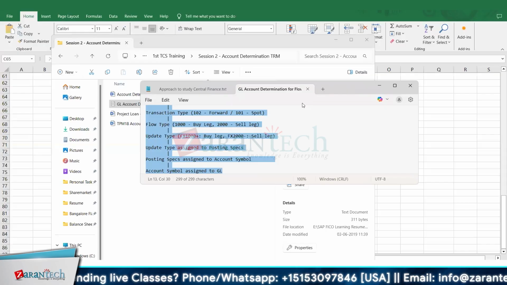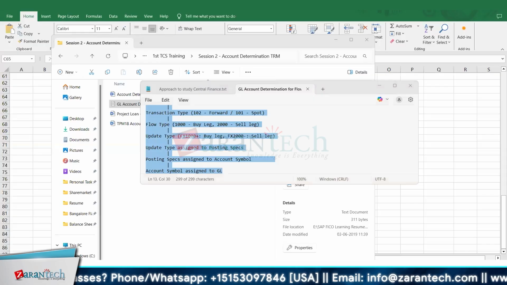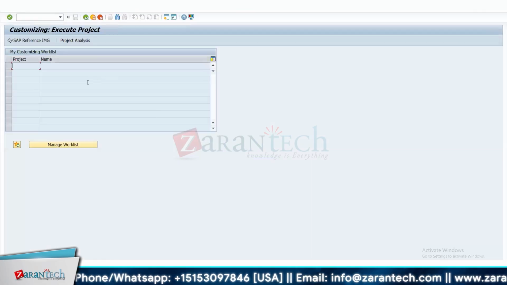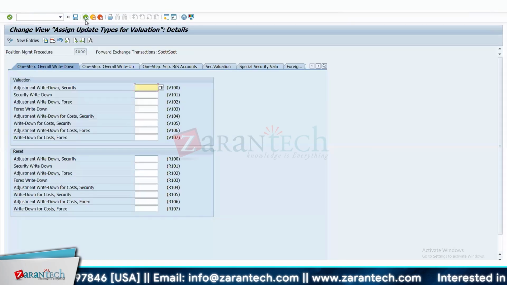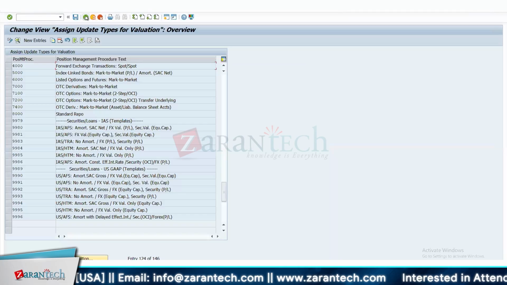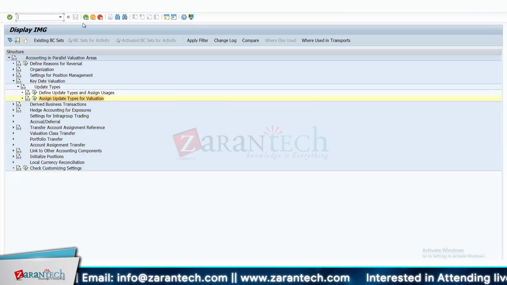From there, update type you need to link with the posting specifications. That determines whether it is a bank posting or position posting or any bank related charges. From there again you need to link with your GL accounts. There again is a separate concept of account reference, AAF, account assignment reference, which classifies the GLs.